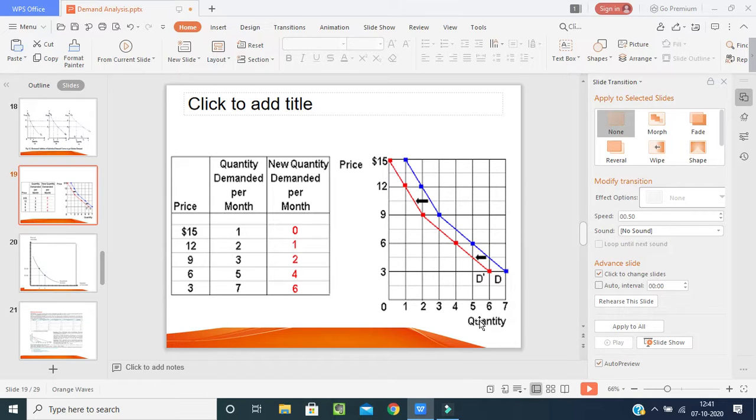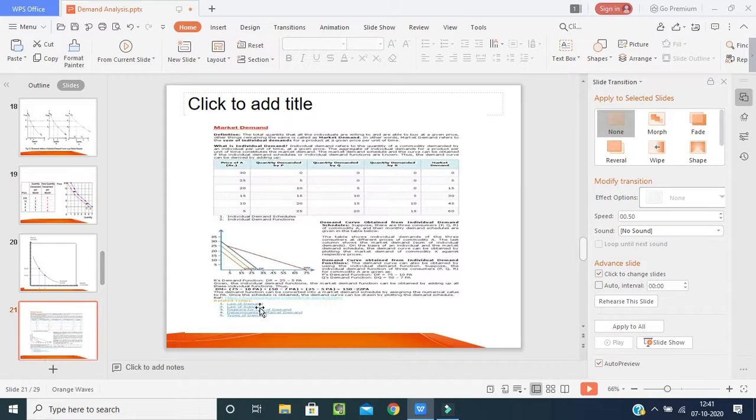So what do you understand by this? If you increase the price, demand will decrease. If you decrease the price, demand will increase. Hope students, this is the picture. One more thing, you can take out a printout and go through it. For your explanation, I have collected the data from the internet.